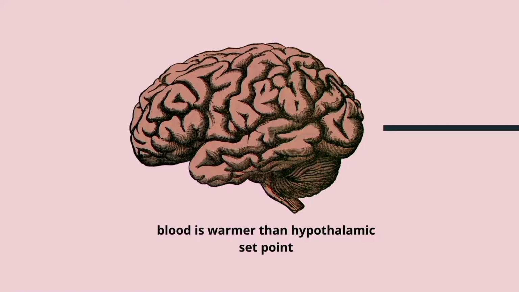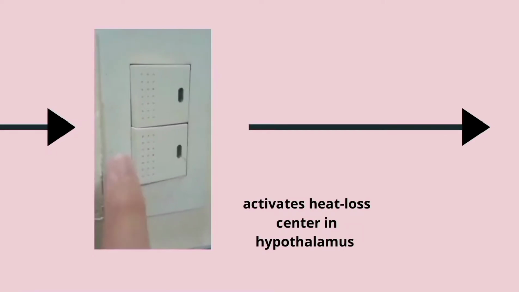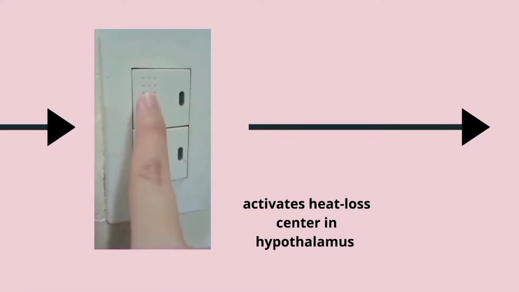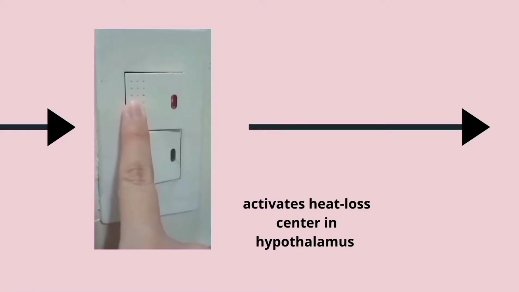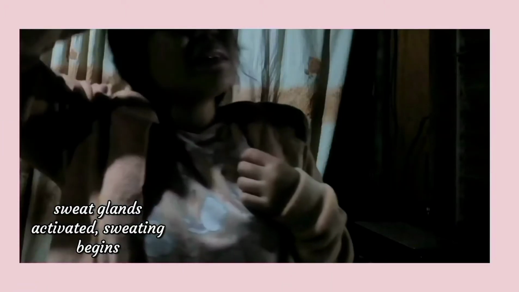This activates vasodilation, in which the blood vessels under our skin get wider. This increases blood flow to our skin where it is cooler and away from our inner body. This would allow the body to release heat through heat radiation. This would also allow the activation of the sweat glands, thus the body releases sweat, which cools the skin as it evaporates. This would also help in lowering the body's internal temperature.